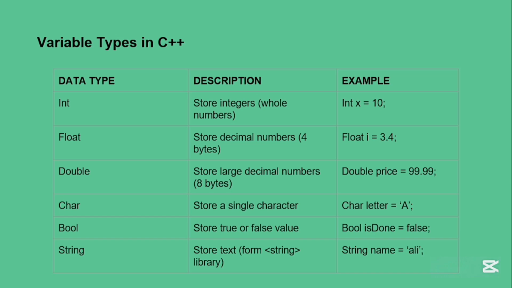Variables allow us to store and work with data dynamically in a program. For example, if we have a game, a variable can store the player's score and update it whenever necessary.